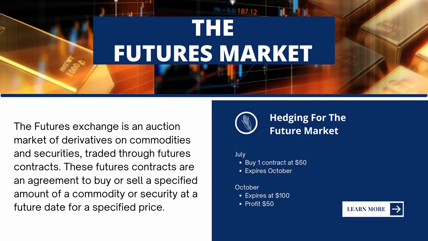Just to keep the numbers simple, let's say corn is now valued at a price of $50. So I'm going to buy the corn at today's price. The way that I can do that is with a futures contract. So I get this futures contract that says I'm going to buy corn for $50 when this contract expires in October. Once October comes around, let's say the price of corn shot up to $100.